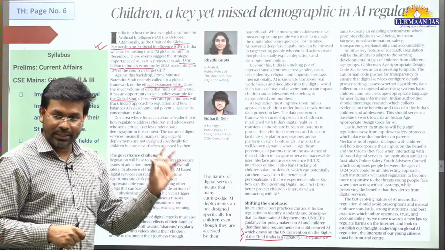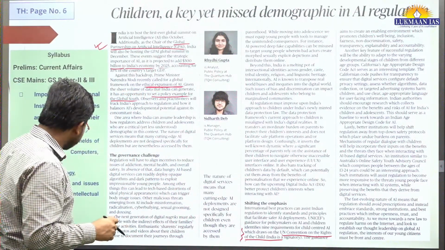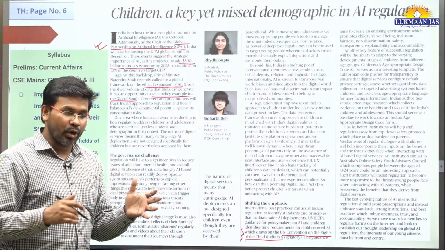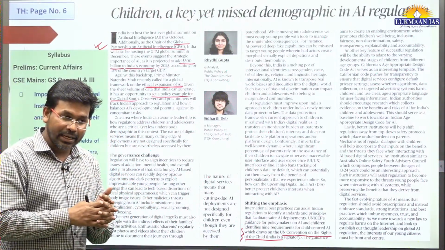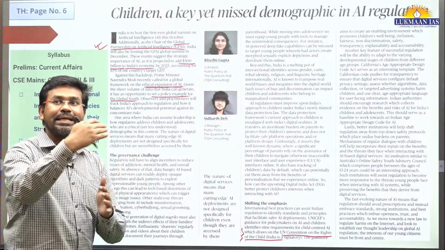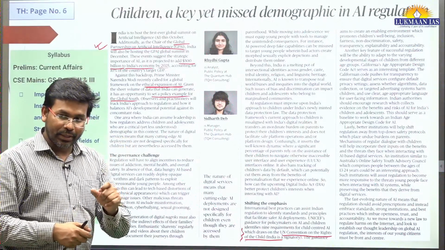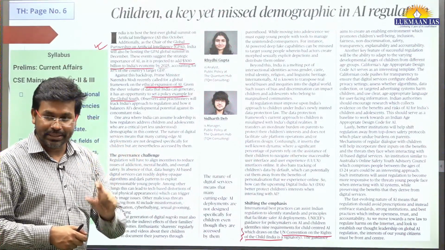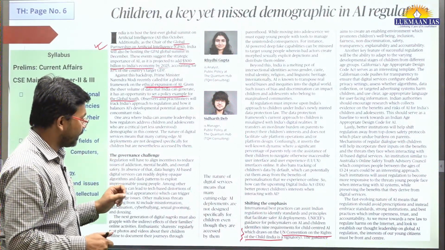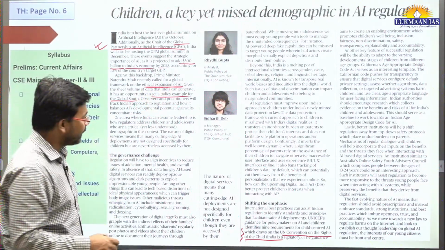So in this article they have talked about how children are a key stakeholder, and we should not neglect them, because they are the future of the country. They are going to grow and take the country forward. So it is important that their rights should be taken into consideration while formulating any kind of regulatory document that regulates artificial intelligence.